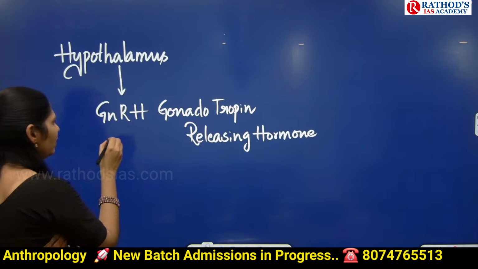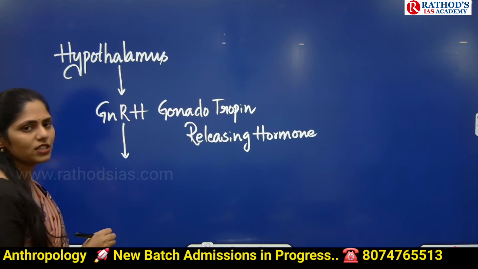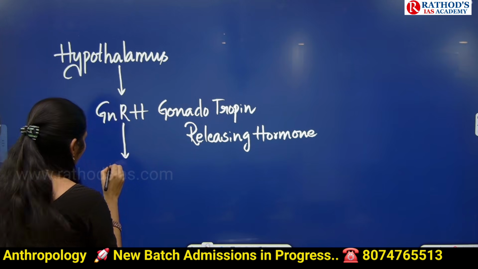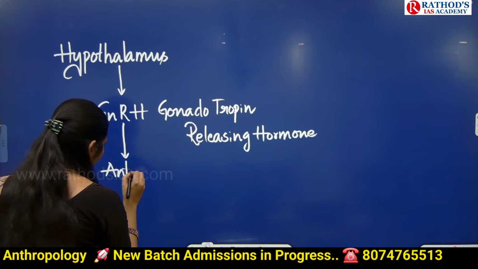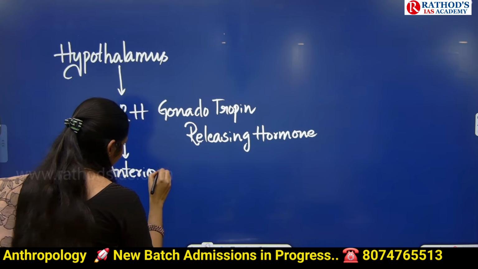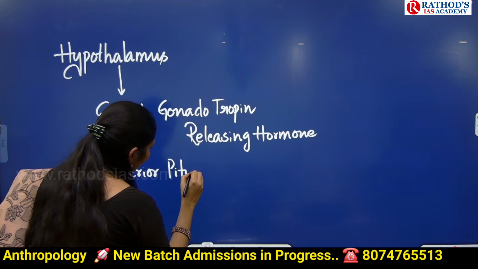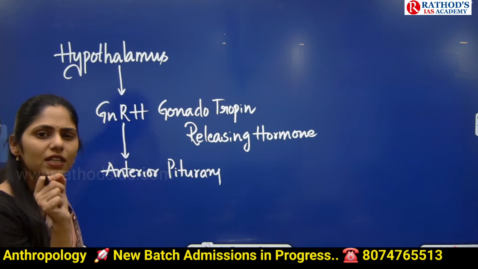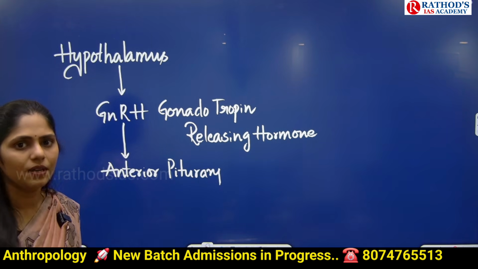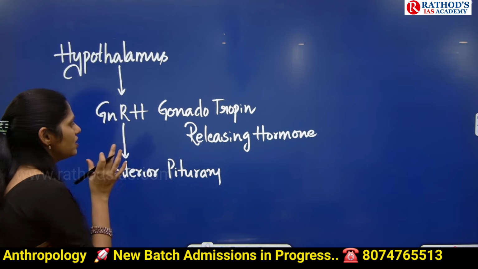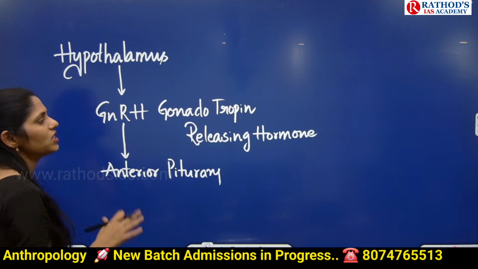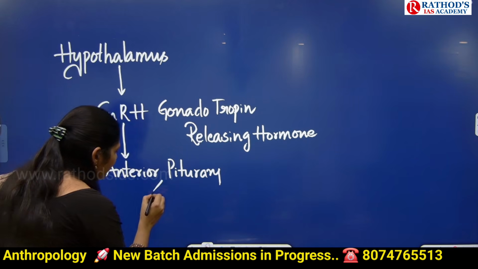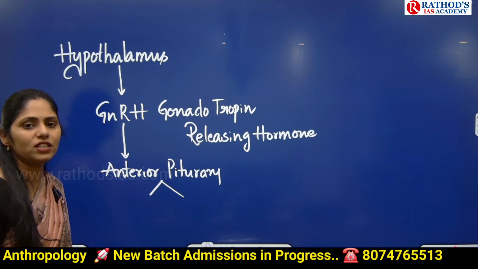Okay. And now this hormone will give a stimulus to the anterior pituitary. And what will our pituitary gland do? You know, this pituitary gland is a small pea-sized gland which is present in our brain. Now the stimulus it got from this GnRH, our pituitary gland will release two hormones.